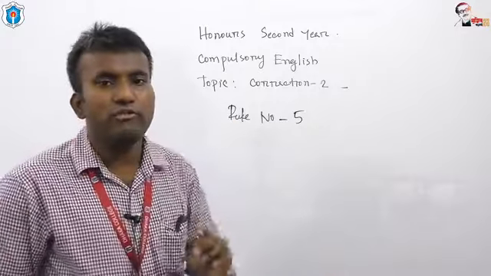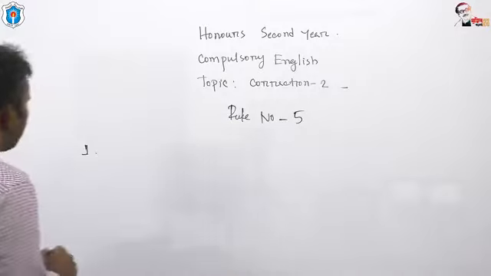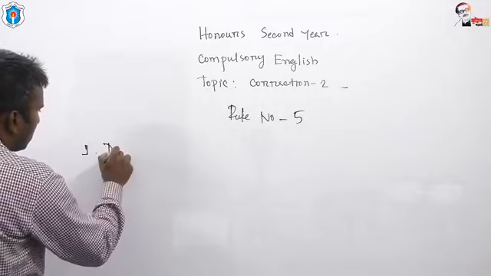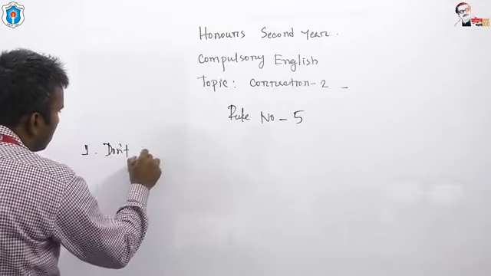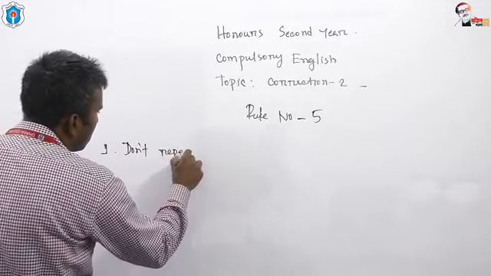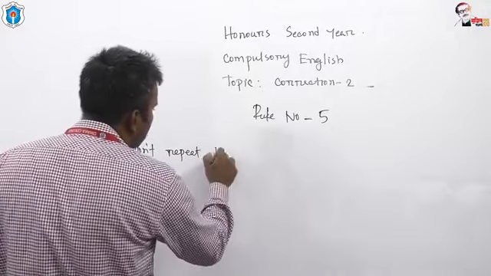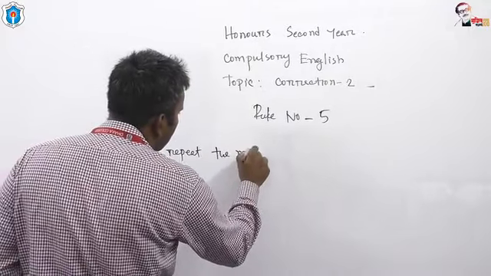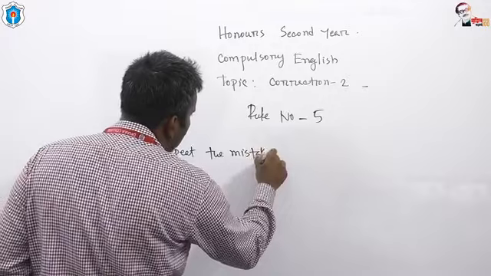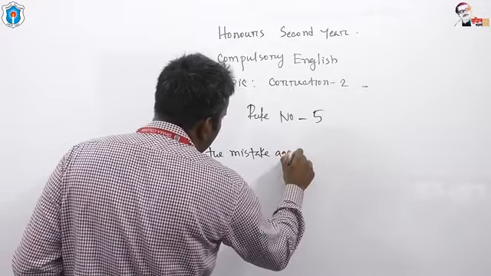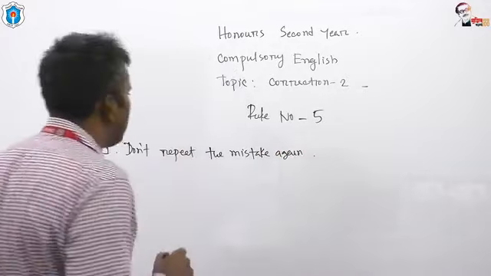Okay, I'd like to give you 4 examples. Example number 1. Don't repeat the mistake again.